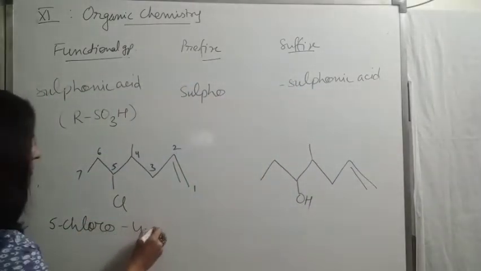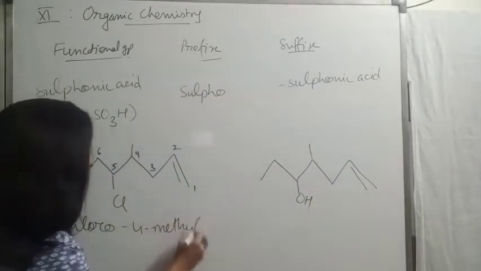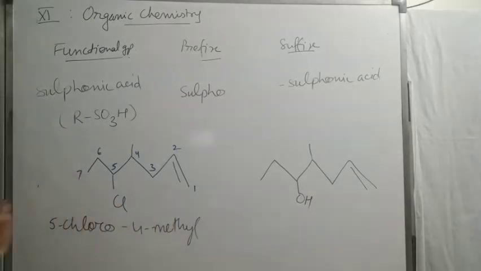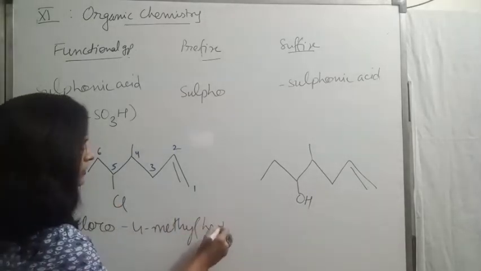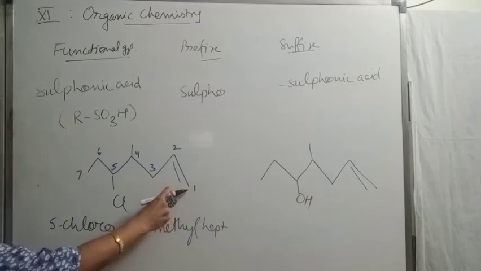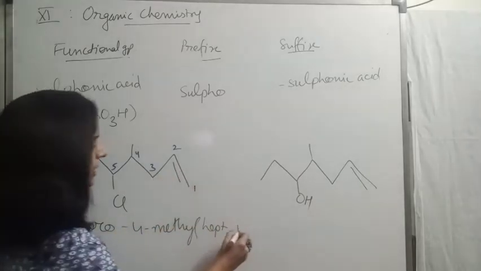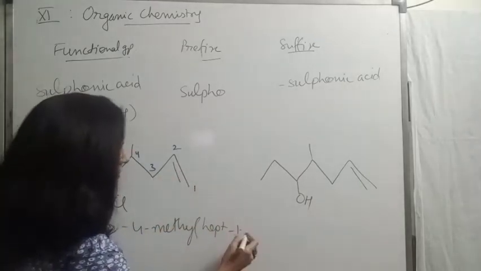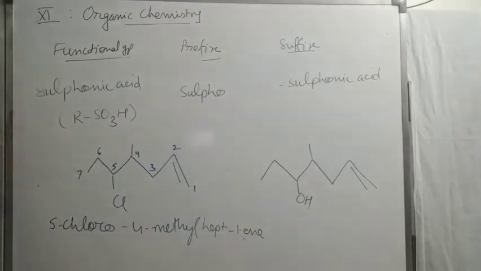So 4-methyl. Then 7-carbon chain, hept. Double bond, ene, that is on first carbon, hept-1-ene. So this is the correct name for this compound.